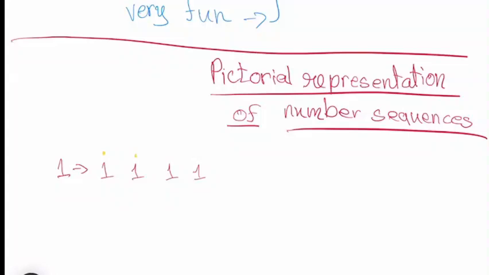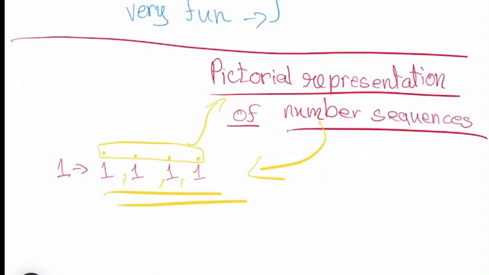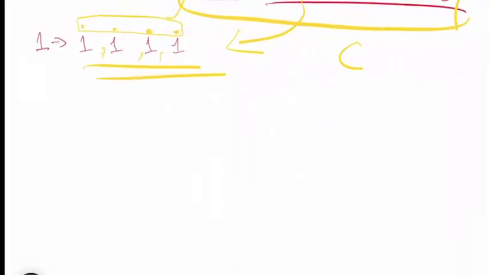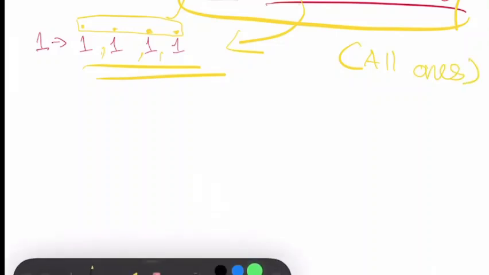Then 2. No, 1, 1. I was saying 1. So you see these? These are the pictorial representation. We use these as numbers. These are the normal number sequences, but when you add some design at the top, some pictorial representation, that turns into a pictorial representation of number sequences. I just wrote a box. So let's continue further in the same way, and this is known as all ones.